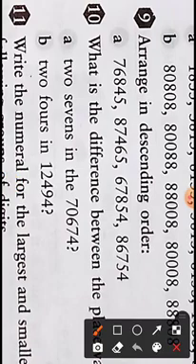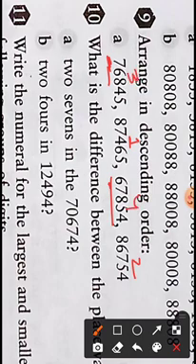The second number will be this. Now out of these two numbers, we have to compare to find the third. 7 is bigger than 6, therefore 7 will come before 6. So we take this one as the third and this one as the fourth.